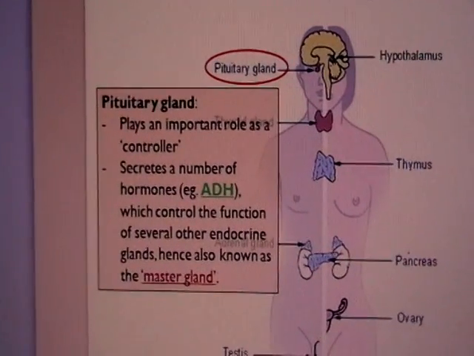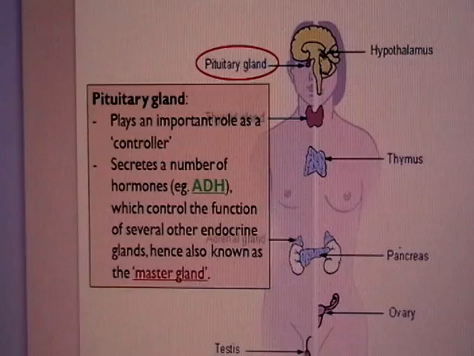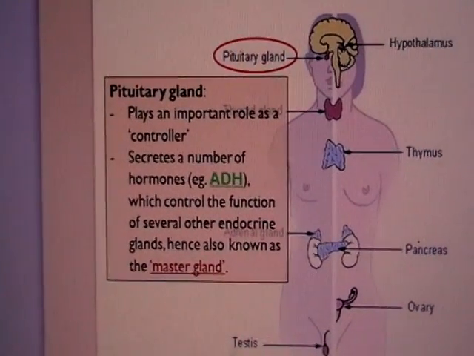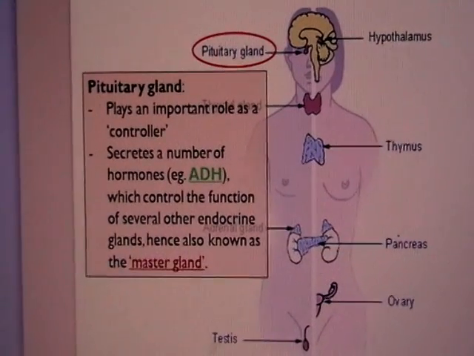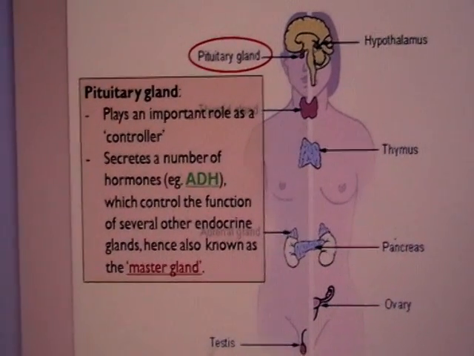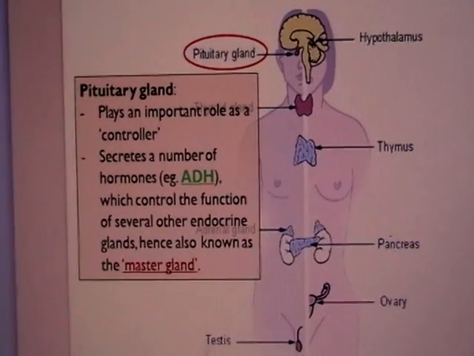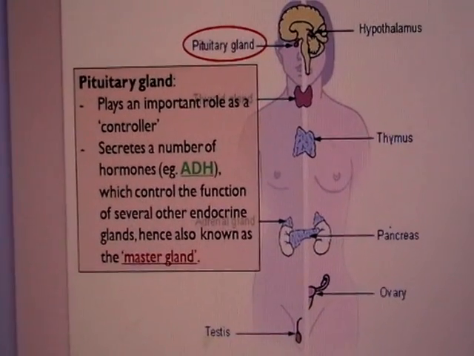For the pituitary gland, it is considered as the master gland, reason being that it will actually secrete a number of hormones, including ADH, your antidiuretic hormone. And this gland has a huge influence over the other glands in our body. That is why it is called the master gland.